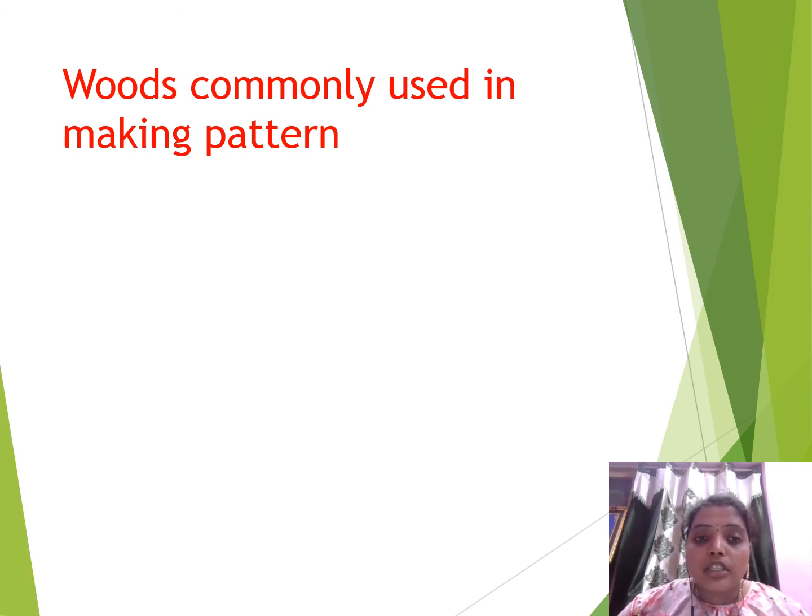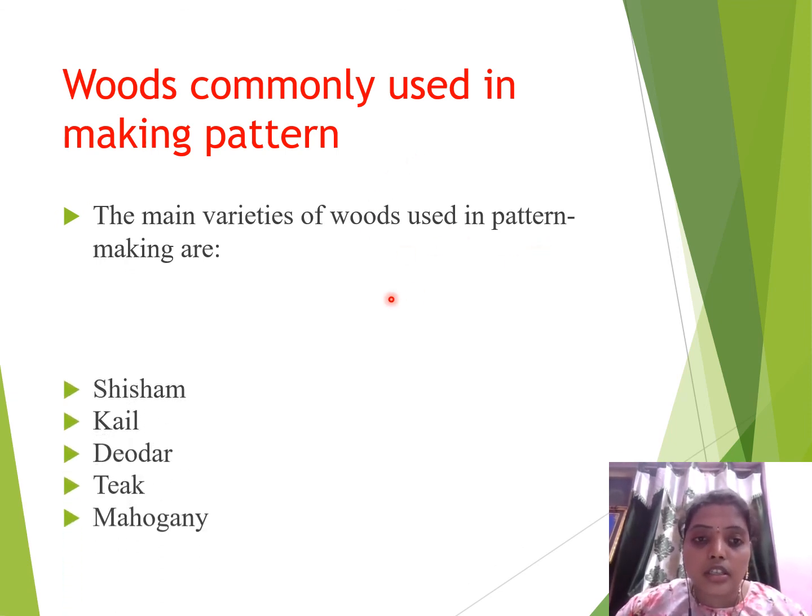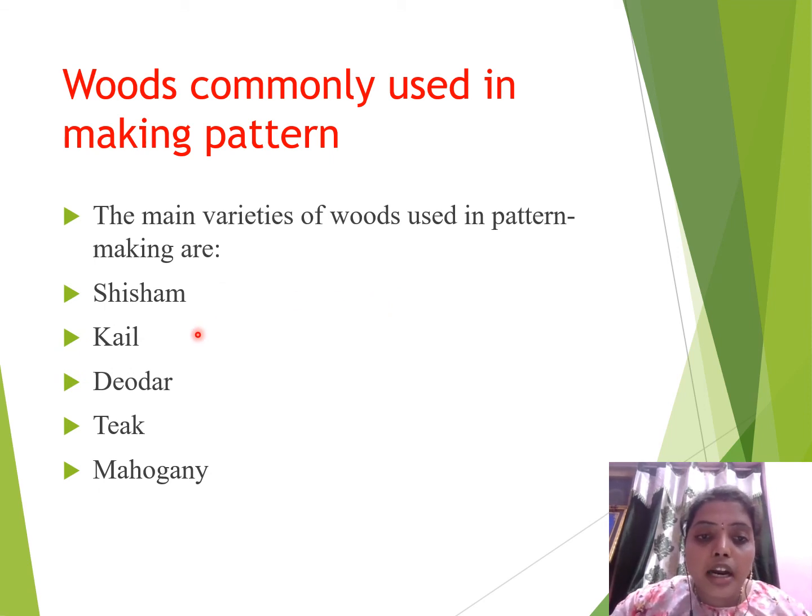The main varieties of woods used in pattern making are, let us see what those are: shisham, kail, deodar, teak, mahogany. These are the different types of woods which we use to make the patterns.